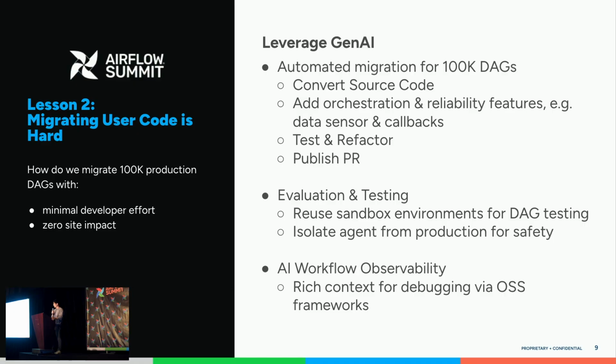As any responsible engineer in 2025, you'd say, let's use GenAI. And that's exactly what we did. So we created an agentic workflow that's capable of mass migrating Azkaban DAGs to Airflow. The workflow is capable of converting the source code from Groovy to Python. It will then map the existing Azkaban features to Airflow ones.